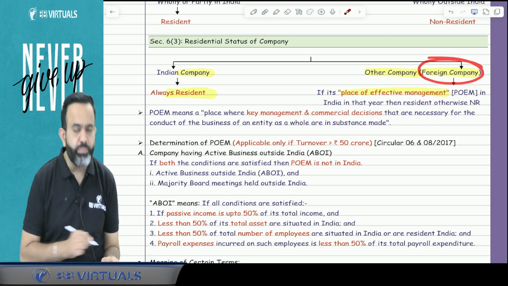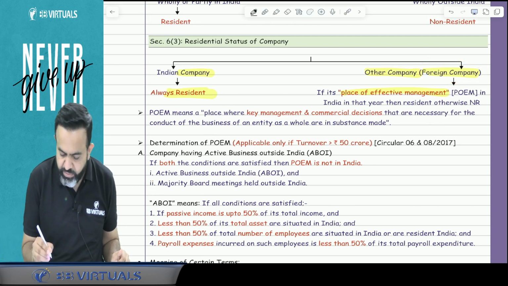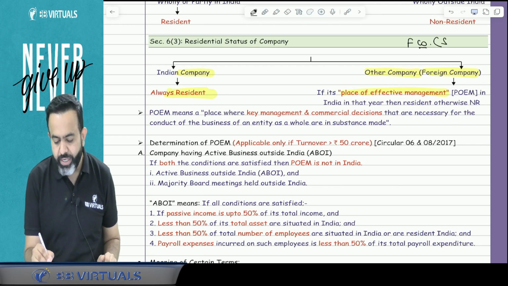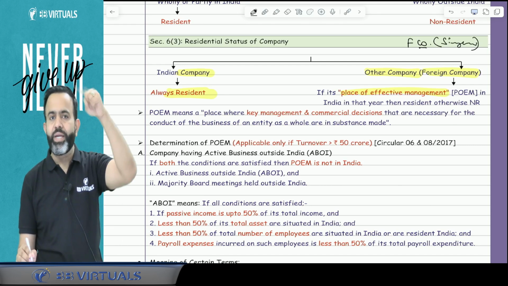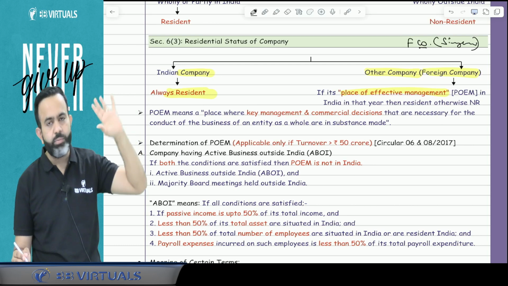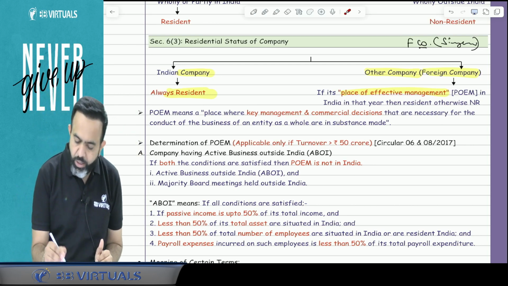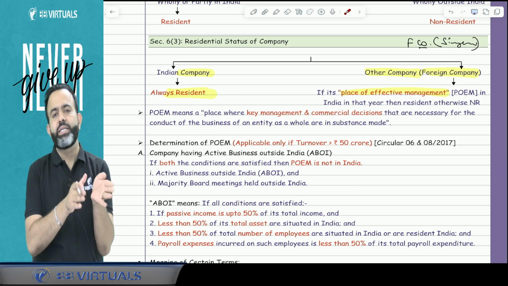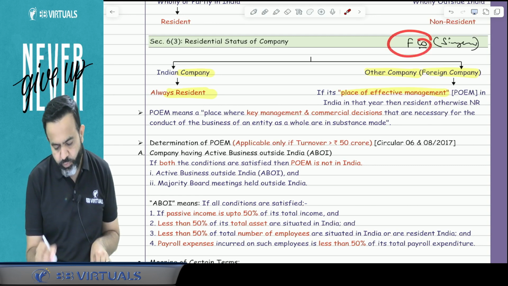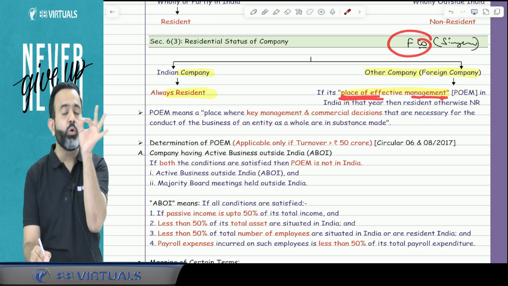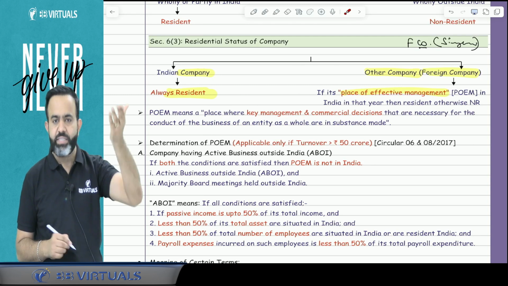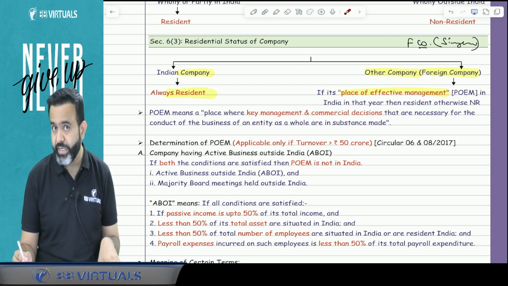Now in case of the foreign company, I can take an example. Suppose there is a company named FCO, and suppose FCO is incorporated in Singapore. Can I say it's a foreign company? Now the question is whether the foreign company will be treated as resident or non-resident in India. Here the lawmaker says that in case of a foreign company, if the place of effective management, that is POEM, is located in India, then that foreign company is treated as resident in India. Otherwise, it will be treated as non-resident in India.